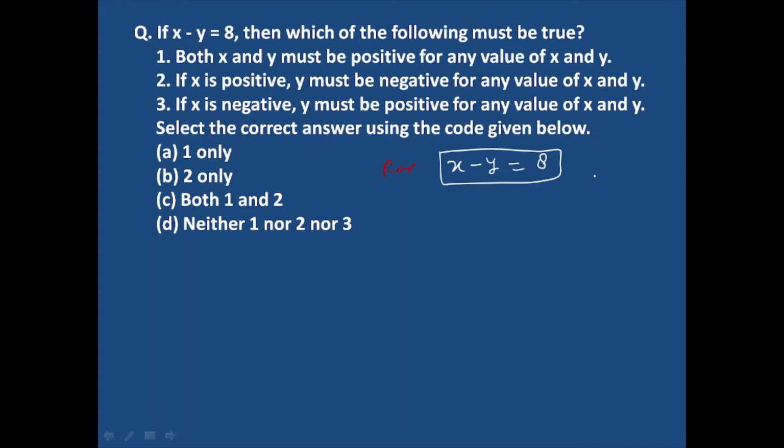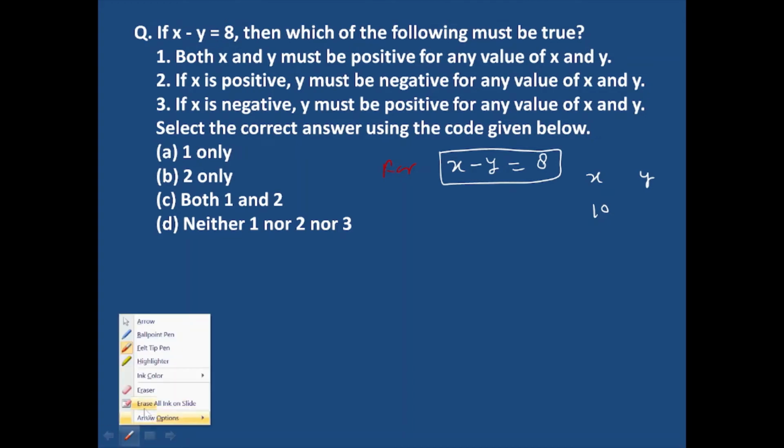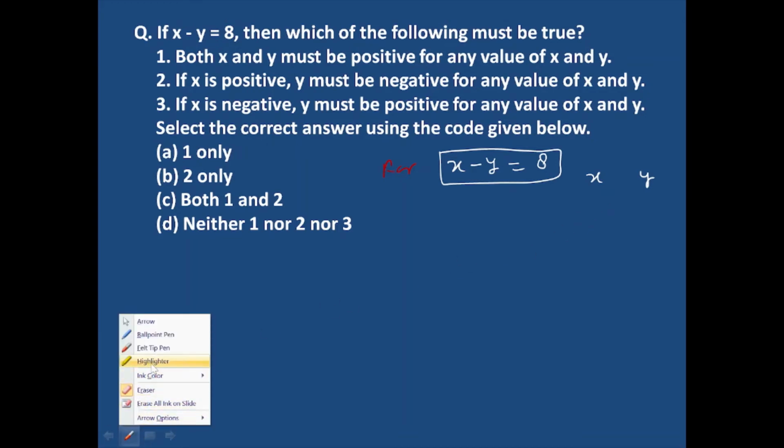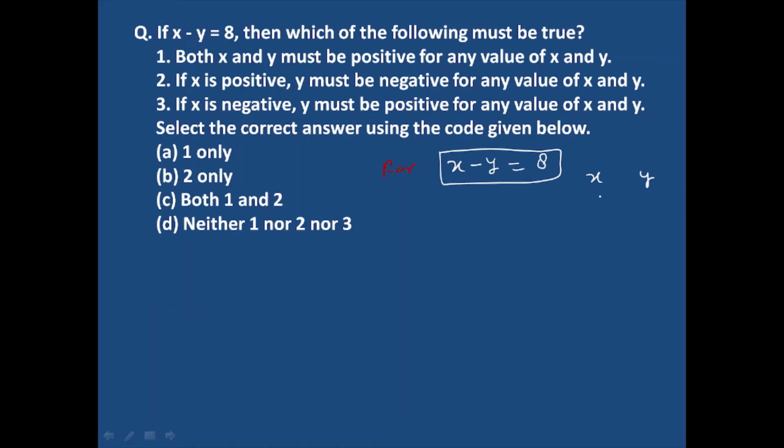Okay, suppose this is the value of x and this is y. We can consider any value. Both values must be positive, so we can consider the value of x as 10, or any value of x.